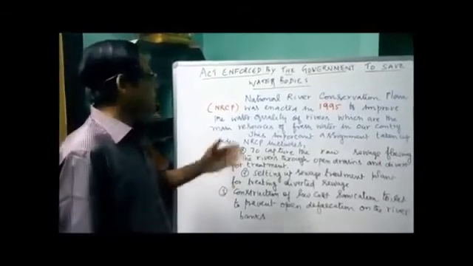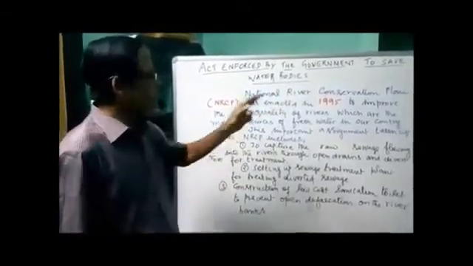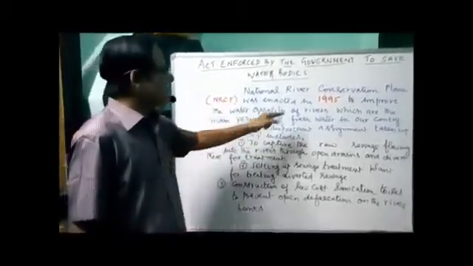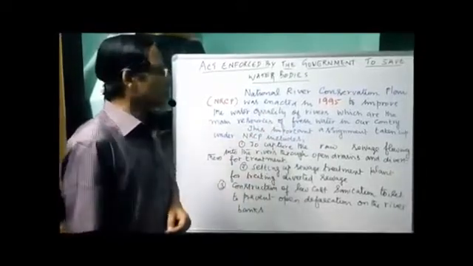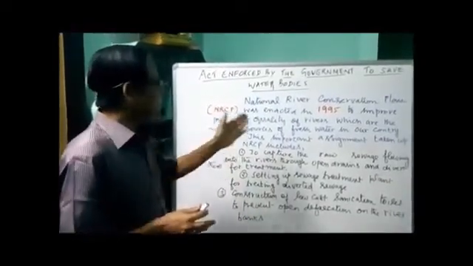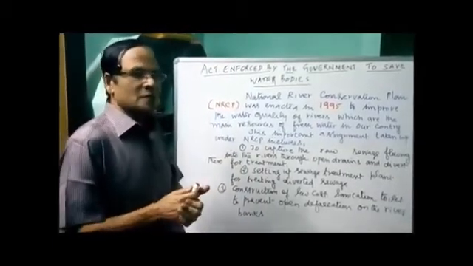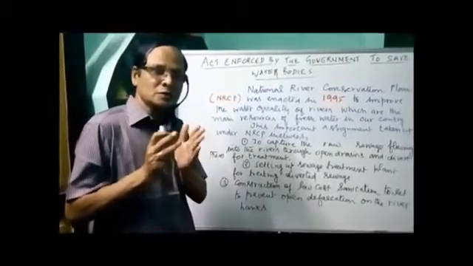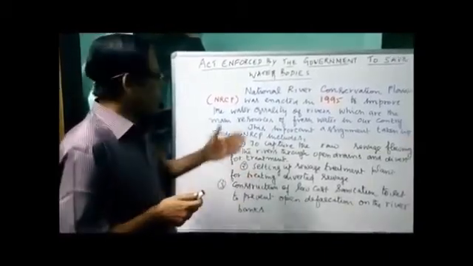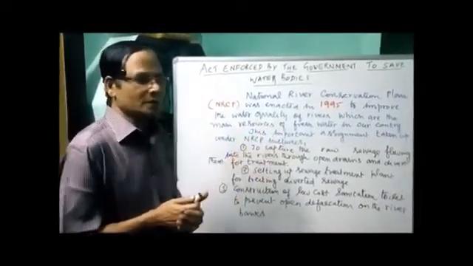One such plan we have is the National River Conservation Plan, that is NRCP. It was enacted in 1995 by the government. What for? To improve the quality of water in the rivers, because rivers are the major resources of fresh water in our country. That's why the government has taken the step to conserve such freshwater bodies.